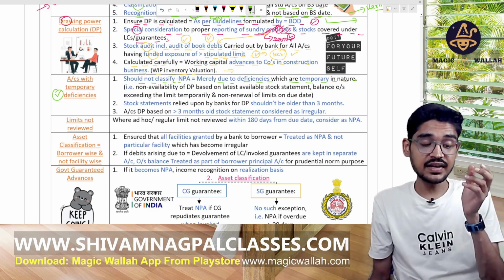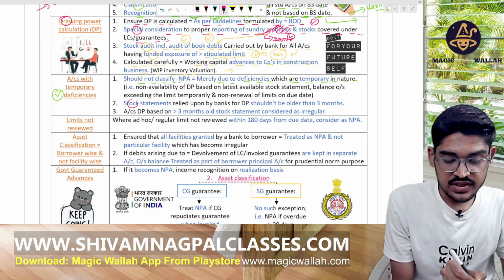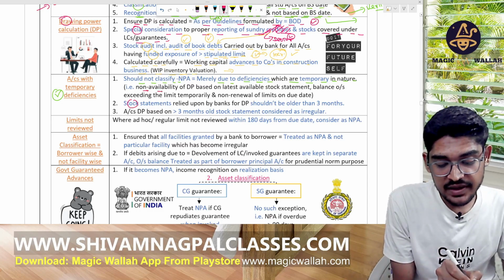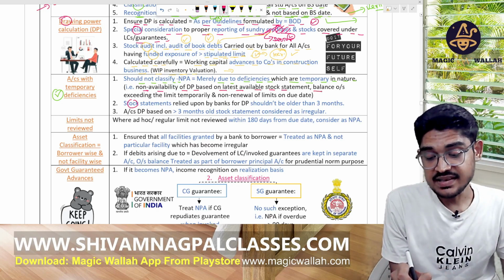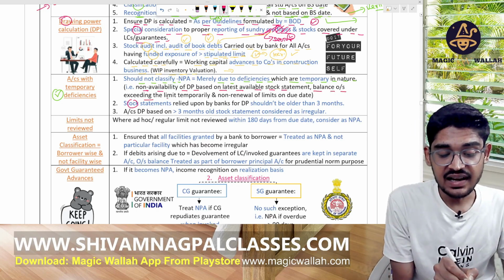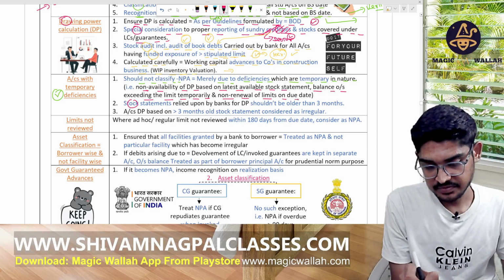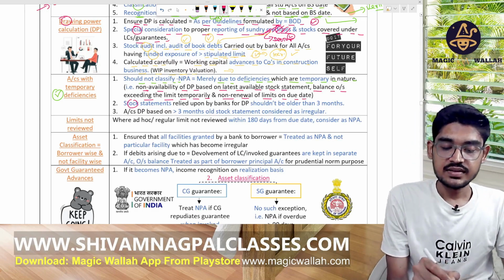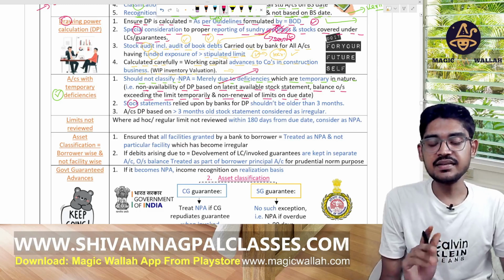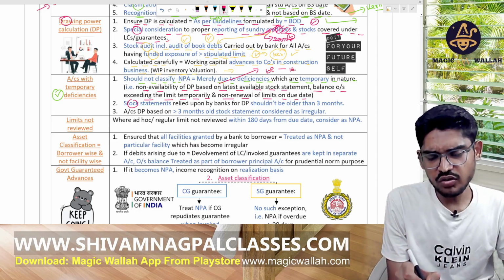So what do you mean by the temporary deficiency? It means non-availability of the DP based on the latest available stock statement, balance outstanding exceeding the limit, temporary or non-reversal of the limit on due date. Just like we have to maintain the DP at 10 lakh, but it is crossed to 12 lakh for only 1 month.